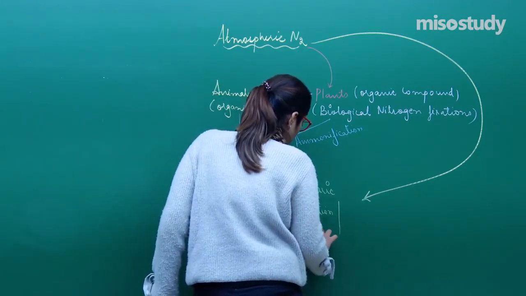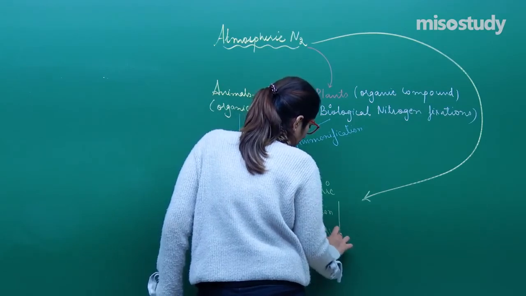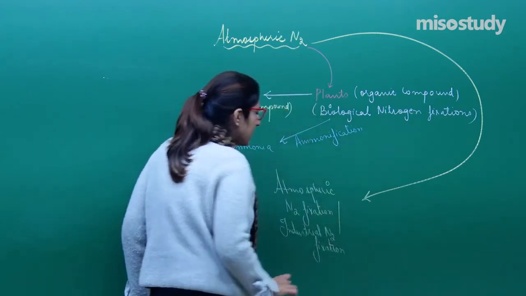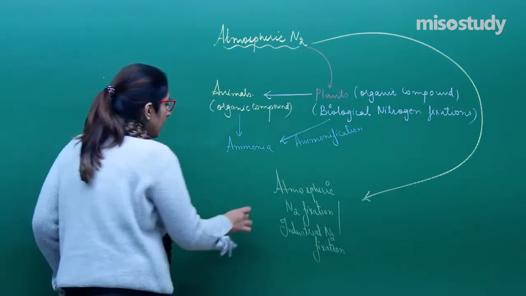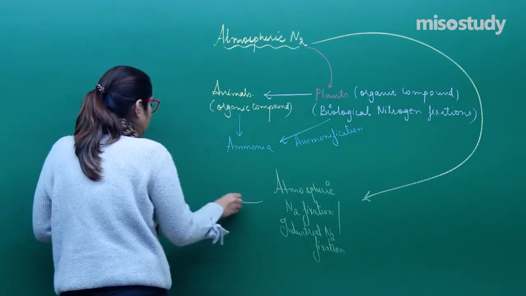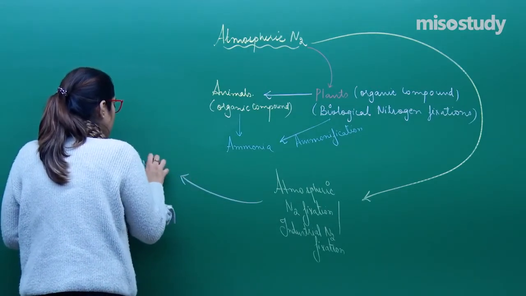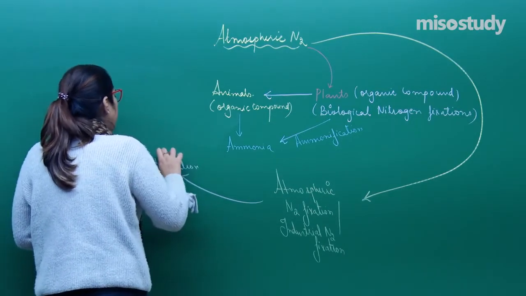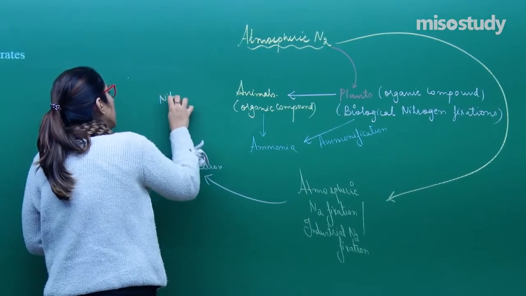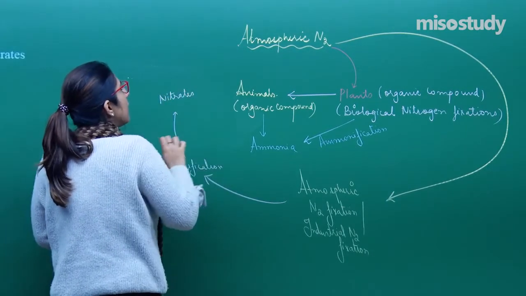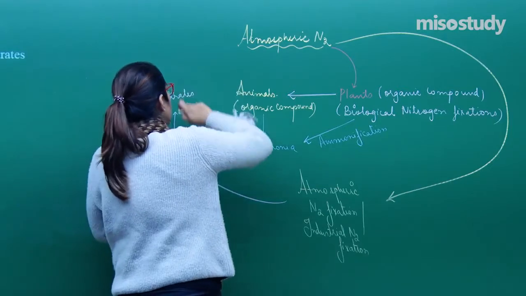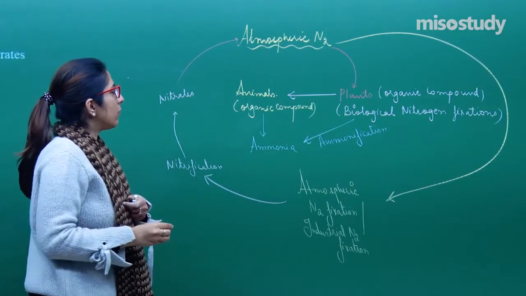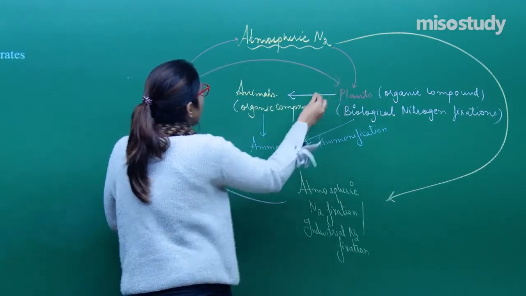So industrial nitrogen fixation. Once this industrial nitrogen fixation is done, what will happen next? Nitrification. The nitrification helps in the formation of nitrates. Now these nitrates have different fates. They can go back to atmospheric nitrogen, or they can be taken up by the plants again as well.